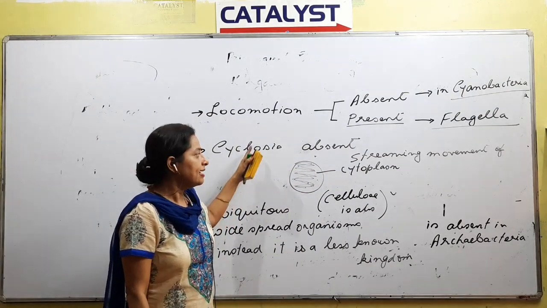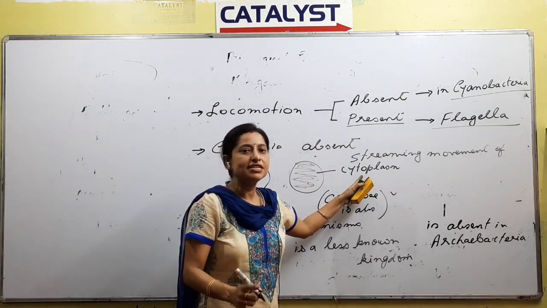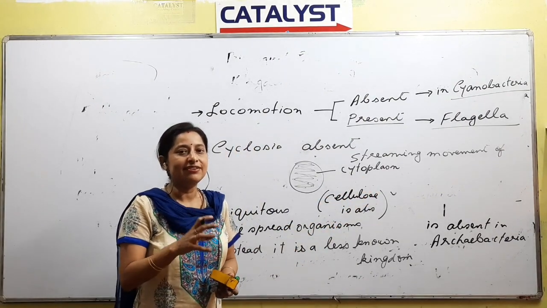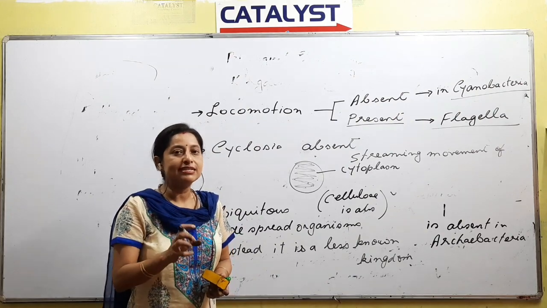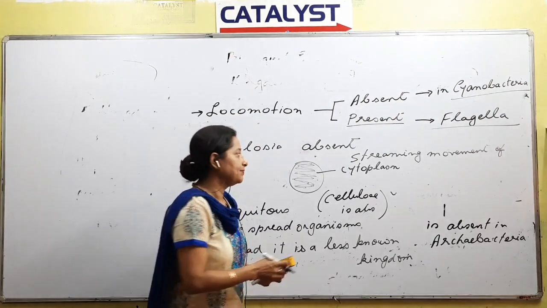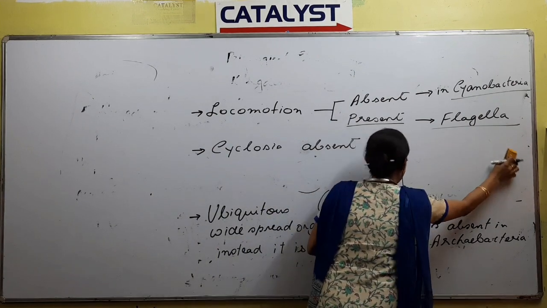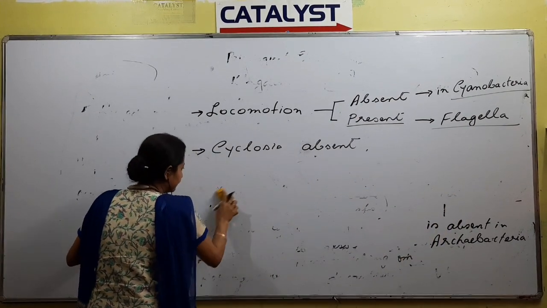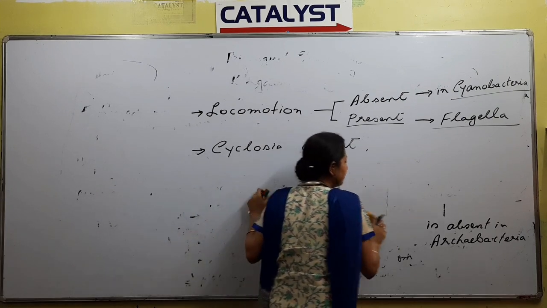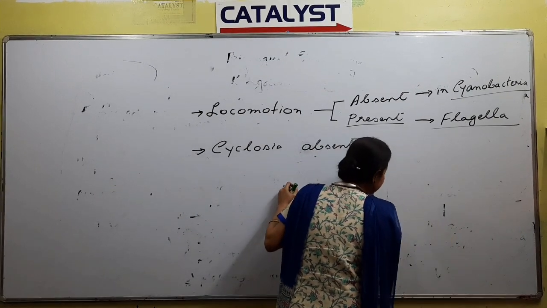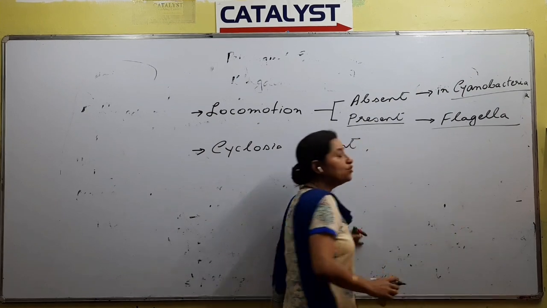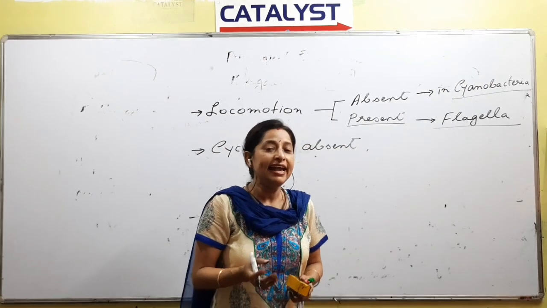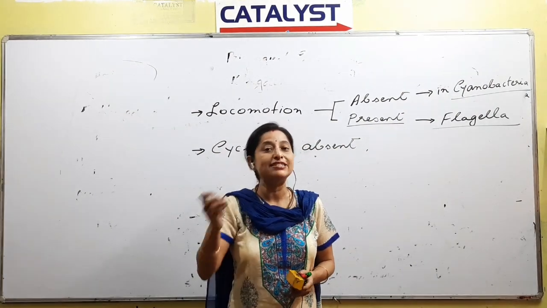This type of movement is absent in the case of a prokaryotic cell. So, is cyclosis present or absent in bacteria? Cyclosis in the case of bacteria is absent, right? Cyclosis is the streaming movement. The cytoplasm inside the cell keeps on moving from one place to another, it keeps on moving. And what is the reason behind it? It helps in carrying the nutrients from one place to the other part of the cell, right?